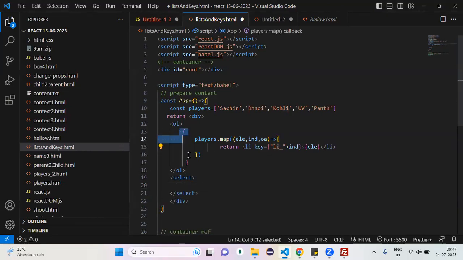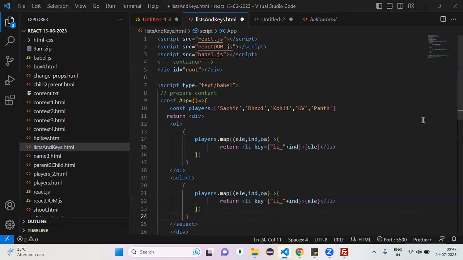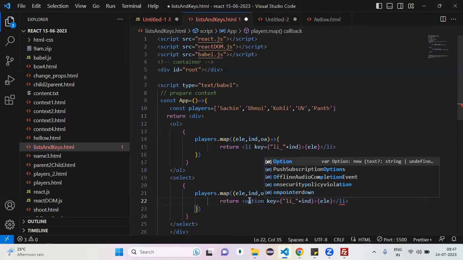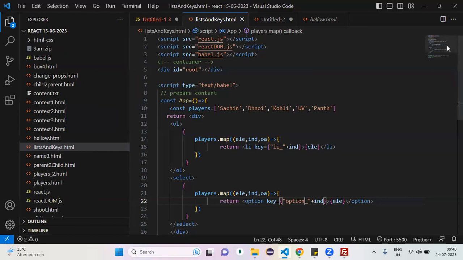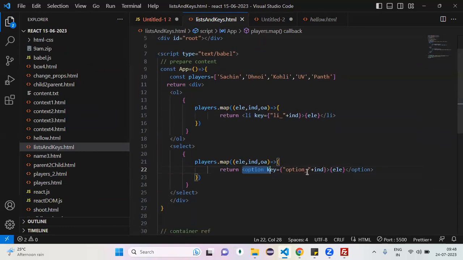Yeah, return. Okay, can I place the same code here? What change do you have to do? You have to prepare a list of LIs or options. Option, option or not. Okay, here can I change it to option? You can put any name, but naming convention is important. Now, can I come here? Can I refresh the page? Now, see this working? Again, how many times have you written the code? Options, 1 time or not?